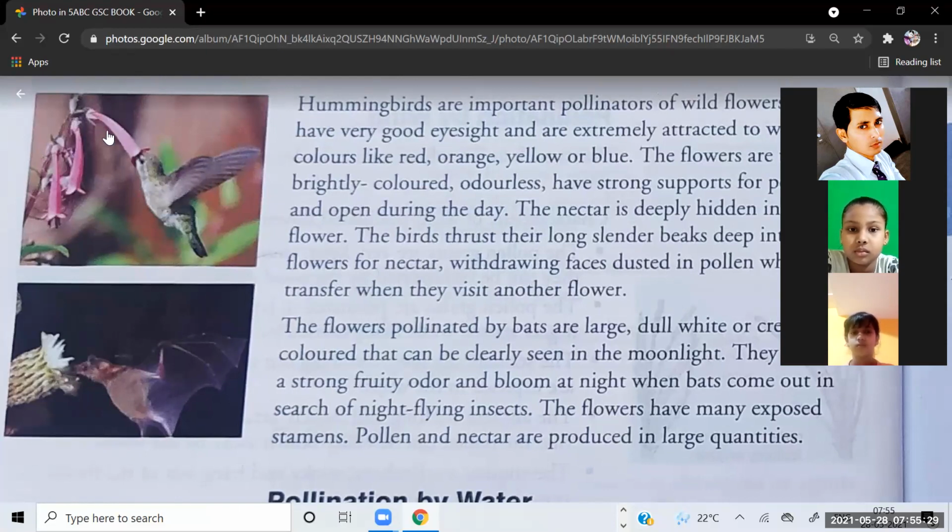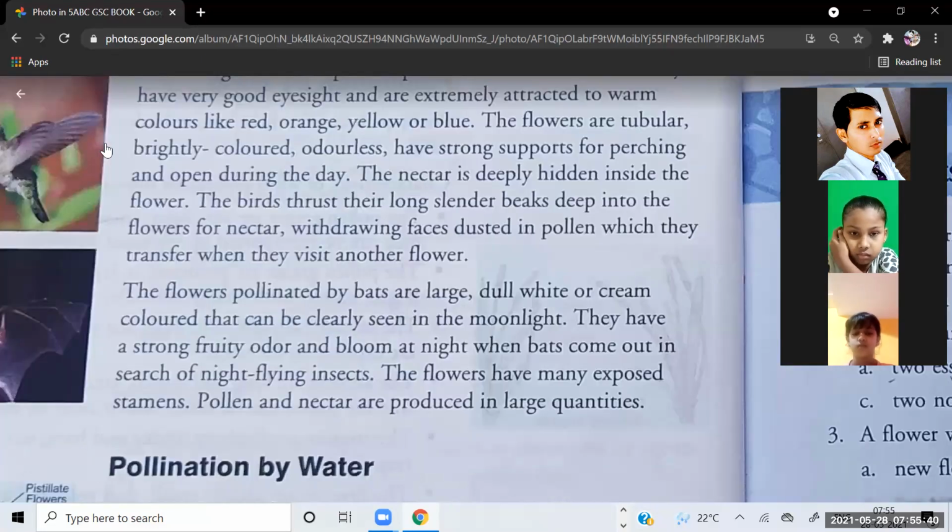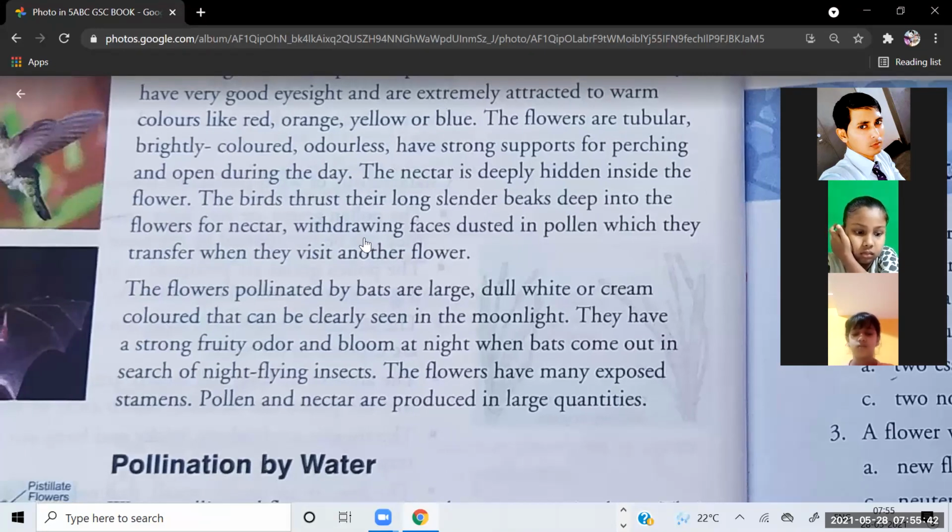You can see here, this is not the beak, this is the flower. And inside the flower, she has put her beak here in the picture for getting the nectar. Withdrawing, the faces are dusted in pollen, which they transfer when they visit another flower. The flowers pollinated by bats are large, dull, white or cream color that can be clearly seen in the moonlight.